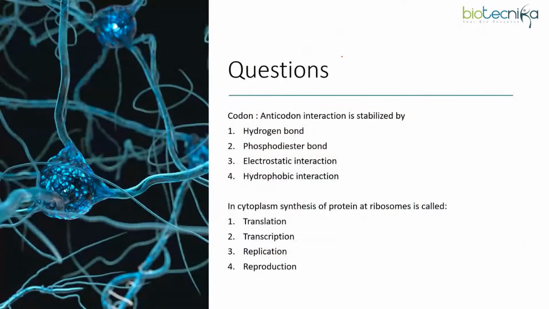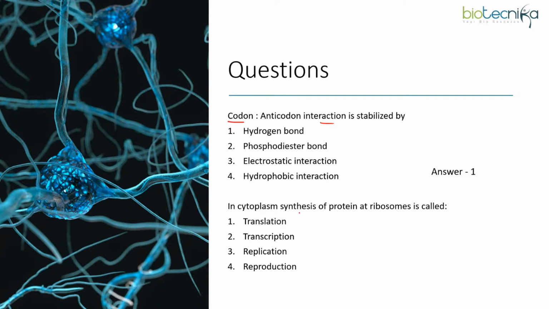All right. So yes, here we have two questions which are based on translation, which had been asked earlier. The first question: codon anticodon interaction is stabilized by. So do you know about the codon anticodon? Do you know where the anticodon is existing? We have seen in the diagram for the tRNA. Very nice, Kaushal. That was very quick. That is the right answer. Well done. And the next question.